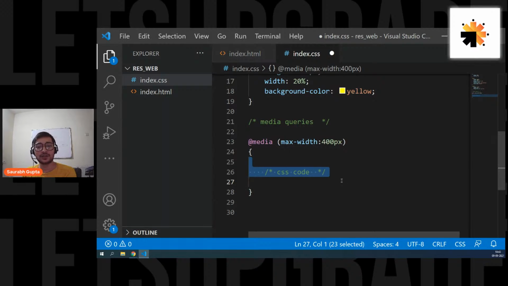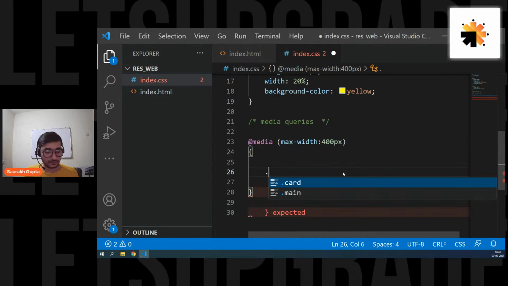That's what you do. Here you are going to write CSS, nothing else, but the CSS that you write here will be applied only if the maximum width of the device is 400 pixels and the minimum is 0, because we have not mentioned anything. That's it. This is what you call media queries. Simple. To test it, let's do one thing. Let's say .card